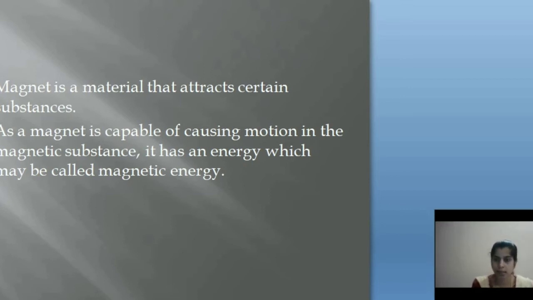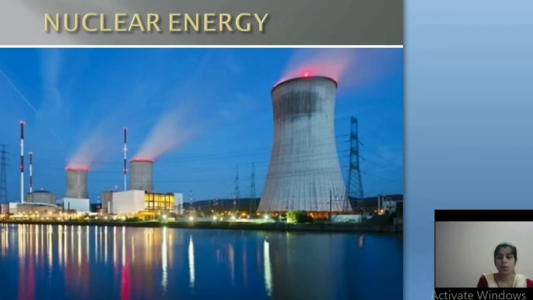As a magnet is capable of causing motion in a magnetic substance, it has an energy called magnetic energy. Clear? The last form of energy we are going to discuss is nuclear energy.